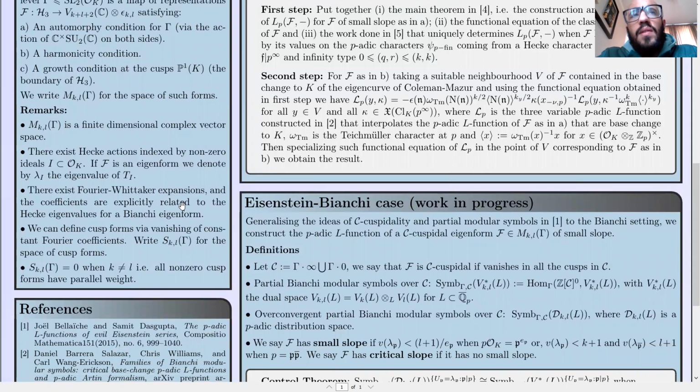Also, we can define cusp forms via vanishing of the constant Fourier coefficient. We write S_{k,l}(gamma) for the space of cusp forms, and such a space is equal to 0 when k is different from l. All non-zero cuspidal forms have parallel weight.